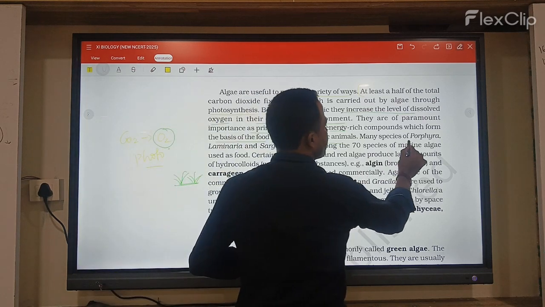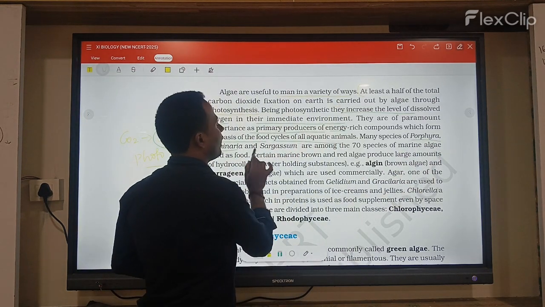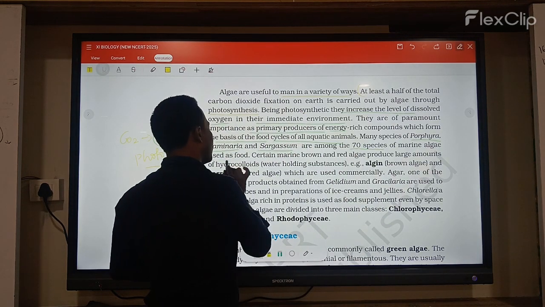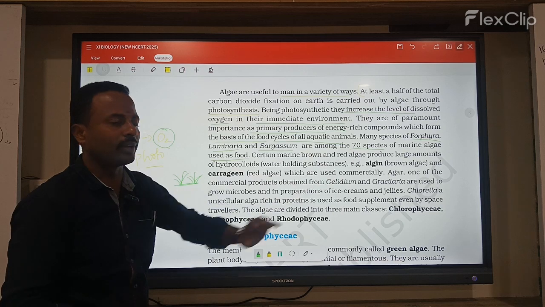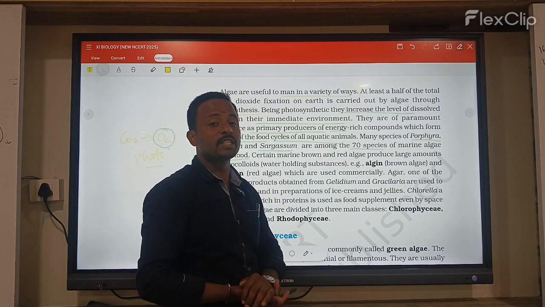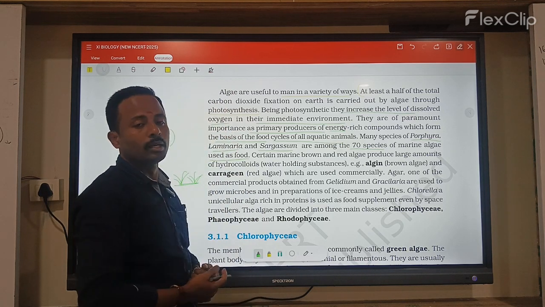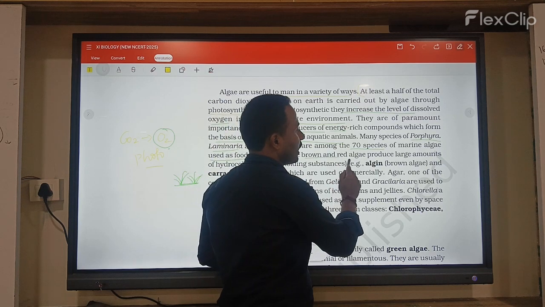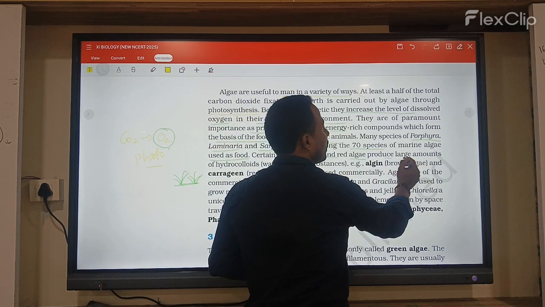Next, many species like Porphyra, Laminaria and Sargassum are among the 70 species of marine algae that are used as food. Here Porphyra, Laminaria and Sargassum are marine species that we use for food.